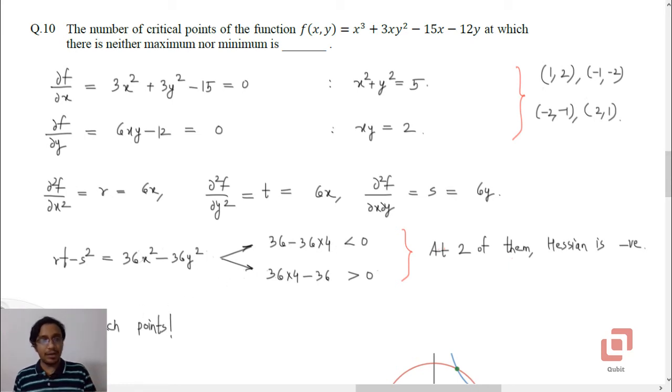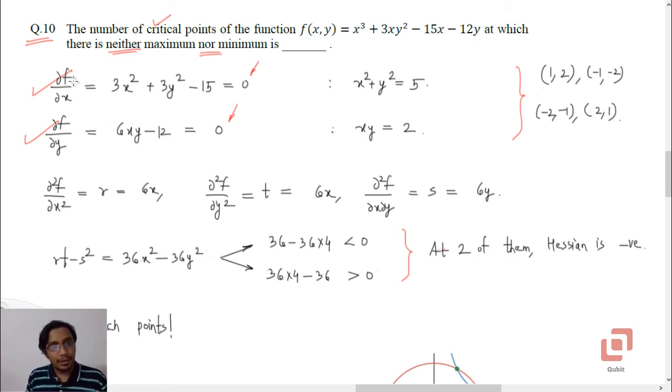Now let us go to question 10 from differential calculus of multivariable functions, specifically extreme values. The number of critical points of the function f, a polynomial in x and y, x cubed plus 3xy squared minus 15x minus 12y, at which there is neither maximum nor minimum. So we are expected to find the saddle points. We begin by first finding partial derivatives of f with respect to x and y, and equating them to 0. That is the first derivative test.